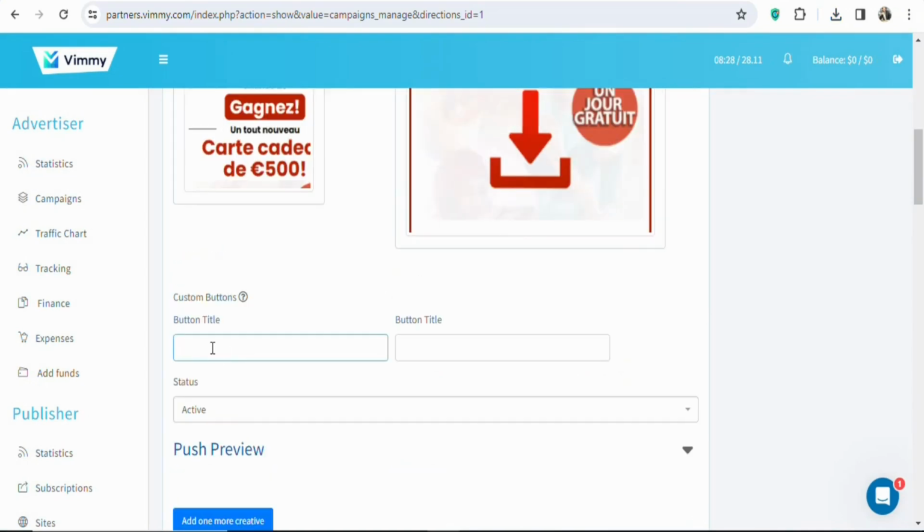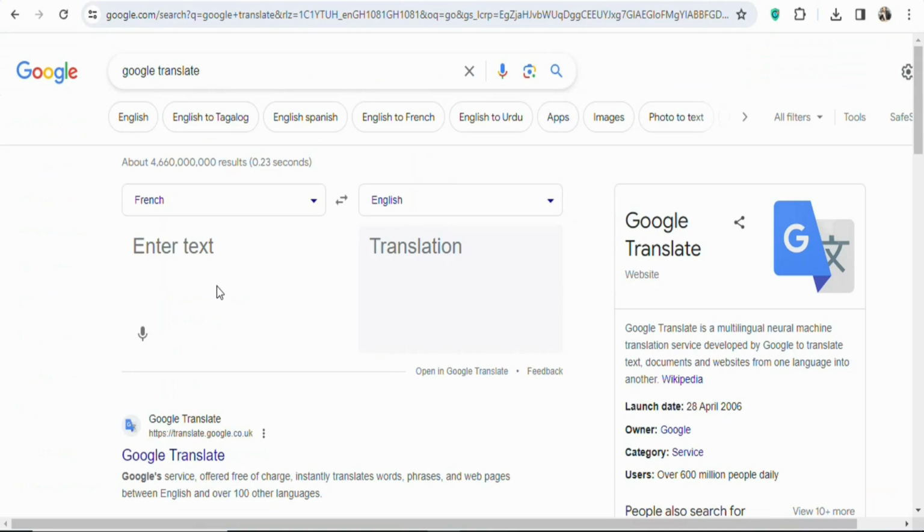The next step is that you are going to enter your call to action here. If you want to type a call to action, you have to translate it to French. So you have to open Google Translate. Once you open Google Translate, you are going to translate everything to French so that your call to action will be understood by the people who are going to see your ad. So you are going to type here, click to learn more, something like this. Just a simple call to action like this.